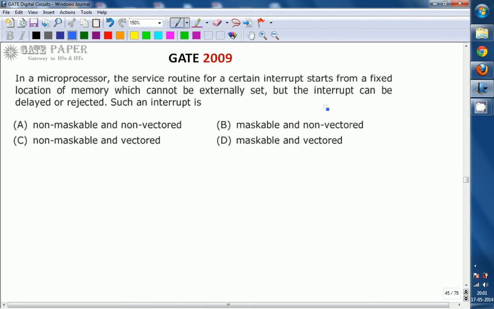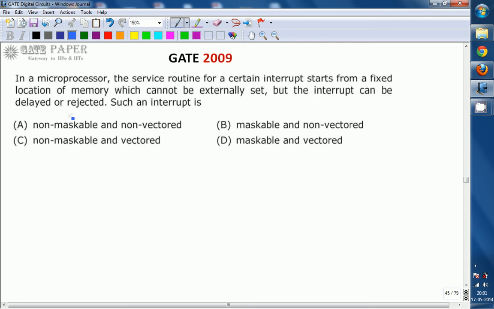So in the 8085 there are vectored interrupts, and the service routine for vectored interrupts starts from a fixed location of memory which cannot be externally set. So vectored interrupts start from a fixed memory location which cannot be set externally. There are four important vectored interrupts.